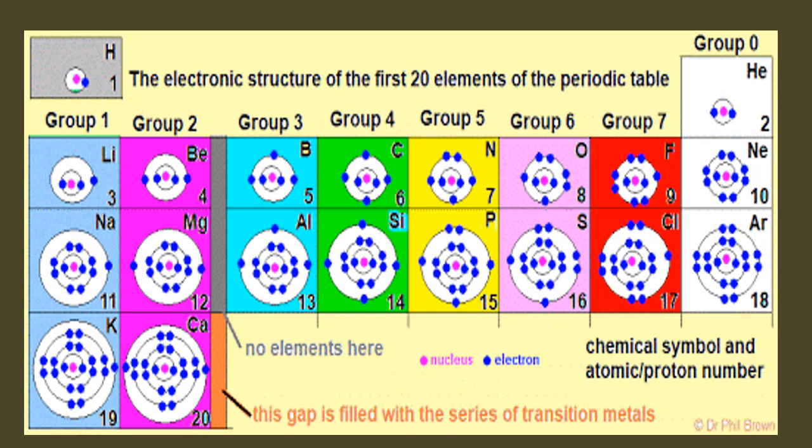Here if I talk about period number 2, so that will be this one. Lithium, beryllium, boron, carbon, nitrogen, oxygen, fluorine and neon, as this is a horizontal row.